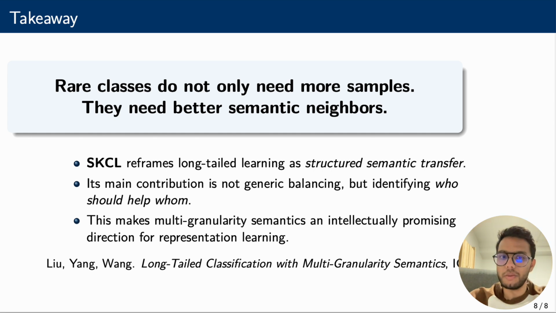So my final takeaway would be: rare classes do not need more samples, they need better semantic neighbors, and SKCL helps us in doing that.